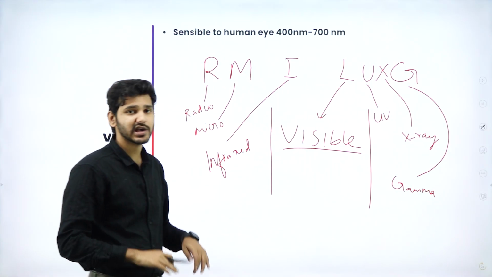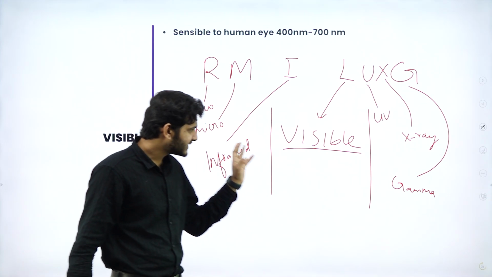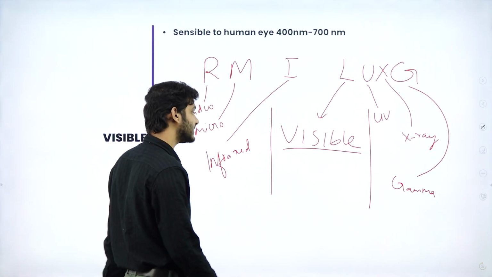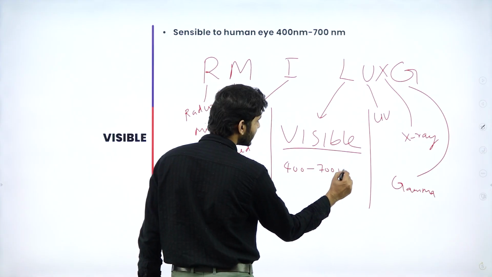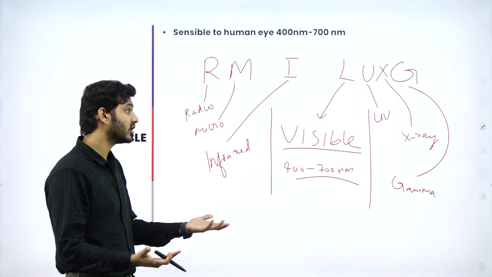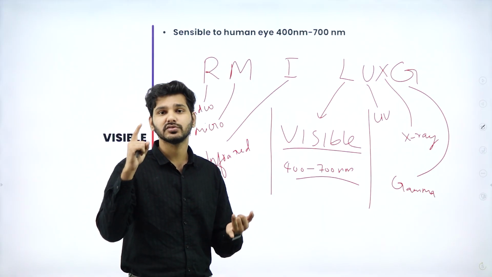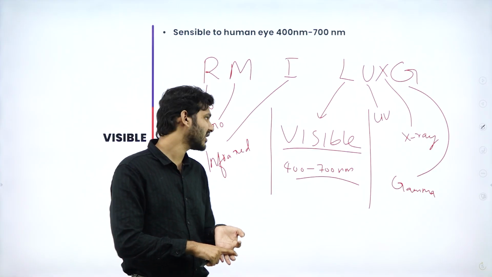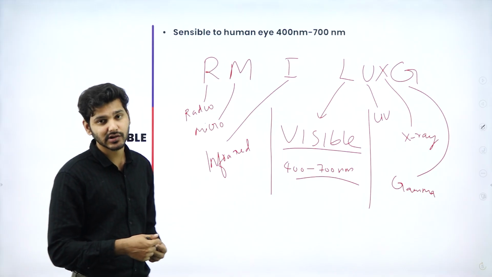So this is how we map out the entire spectrum, and the only part we are susceptible to, or can see, is the 400 to 700 nanometer range, visible light. This is the only part we can actually observe. So we can take photographs, we can see objects, we can interact with visible light with our eyes. That is how we see the world, the colorful world around us.